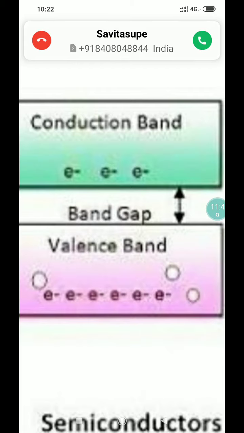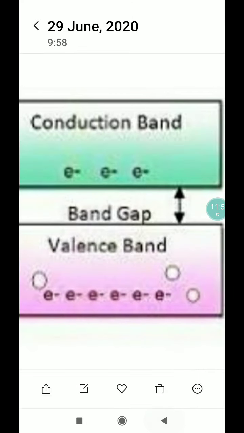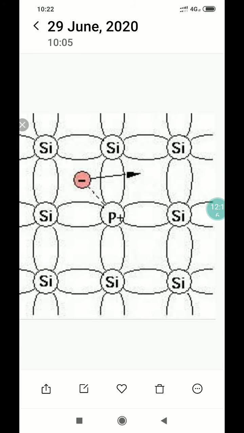The added impurity is called a dopant. The doped semiconductor has higher conductivity than the pure intrinsic semiconductor and is called an extrinsic semiconductor. There are two types of extrinsic semiconductor, namely N-type and P-type semiconductor.